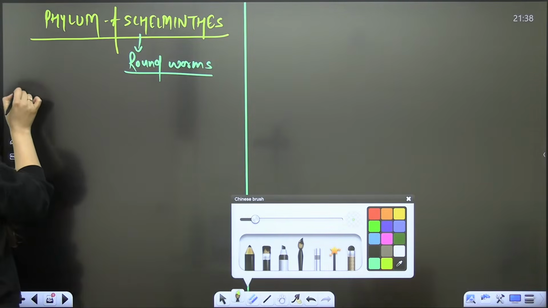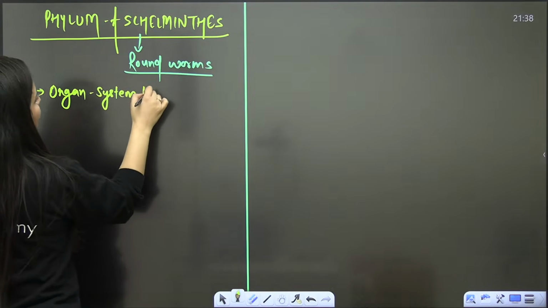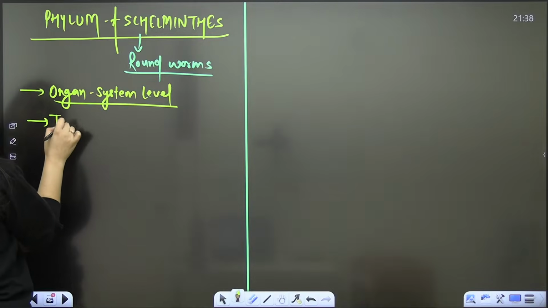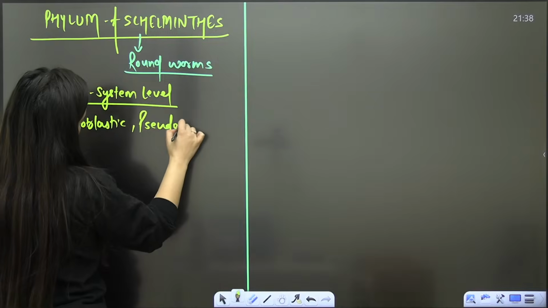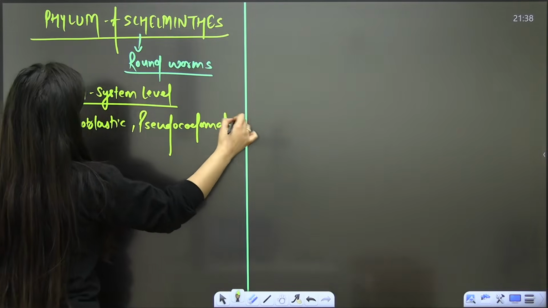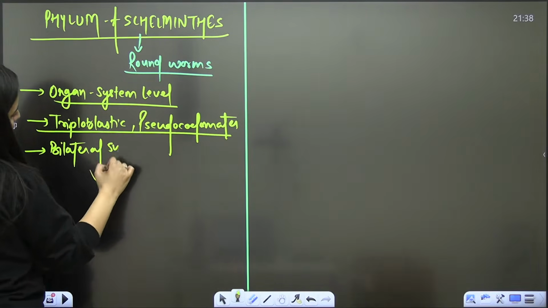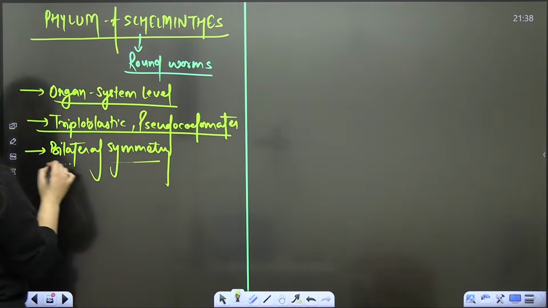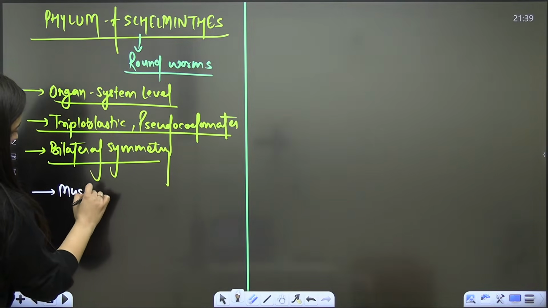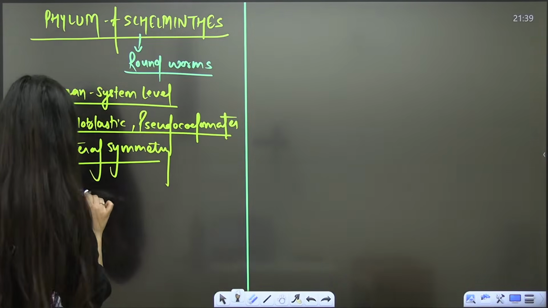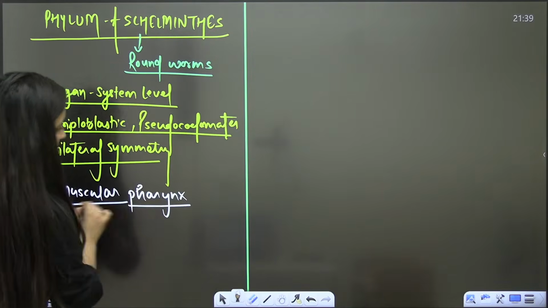Phylum Aschelminthes. Here, organ system level of organization. Triploblastic, pseudocoelomates, bilateral symmetry. That's something that you already know. Other than that, here you will see the muscular pharynx.